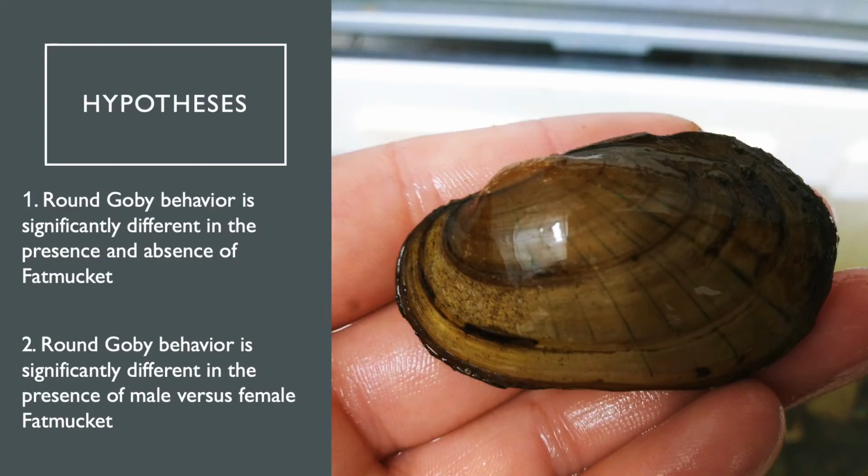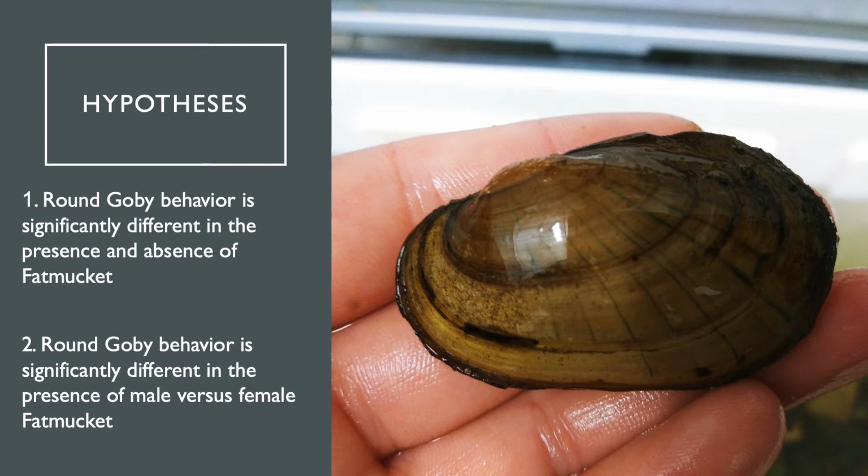Because of the negative impacts that invasive fish like the Round Goby can have on freshwater mussels, we decided to examine the behavioral response of Round Goby to the species Lampsilis siliquoidea in a controlled laboratory setting. Specifically, we wanted to examine how the Round Goby responded to the presence and absence of Fatmucket mussels, as well as any behavioral differences when interacting with male versus female Fatmucket.